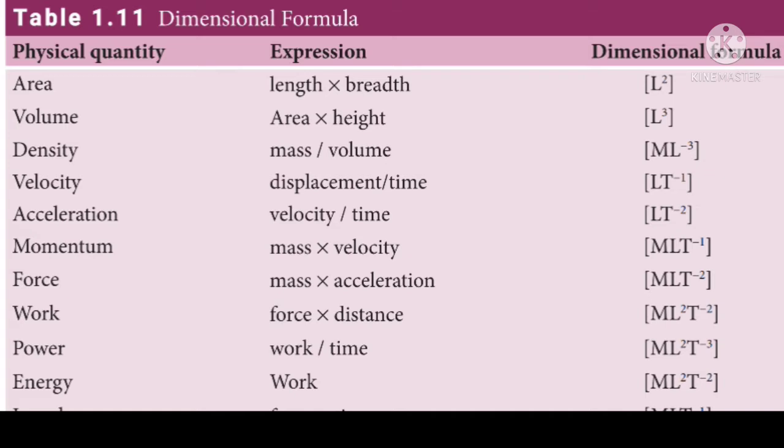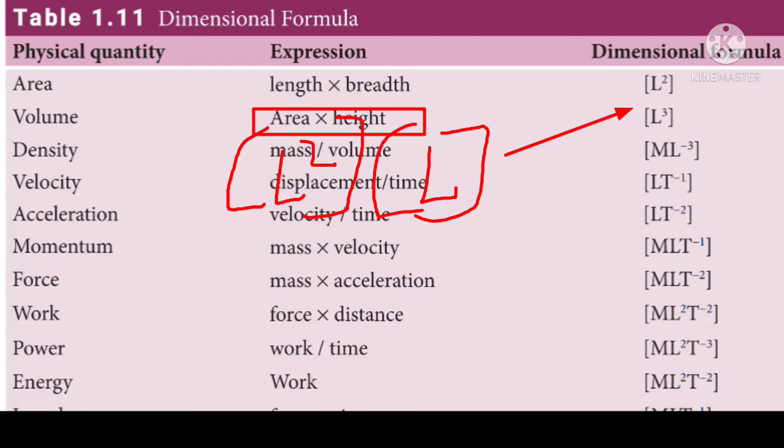And then next physical quantity, volume. The expression for volume is area into height. The dimension for area is L squared and the dimension for height is L. So L squared into L will become L cube. So this L cube within square bracket is the dimensional formula for volume.